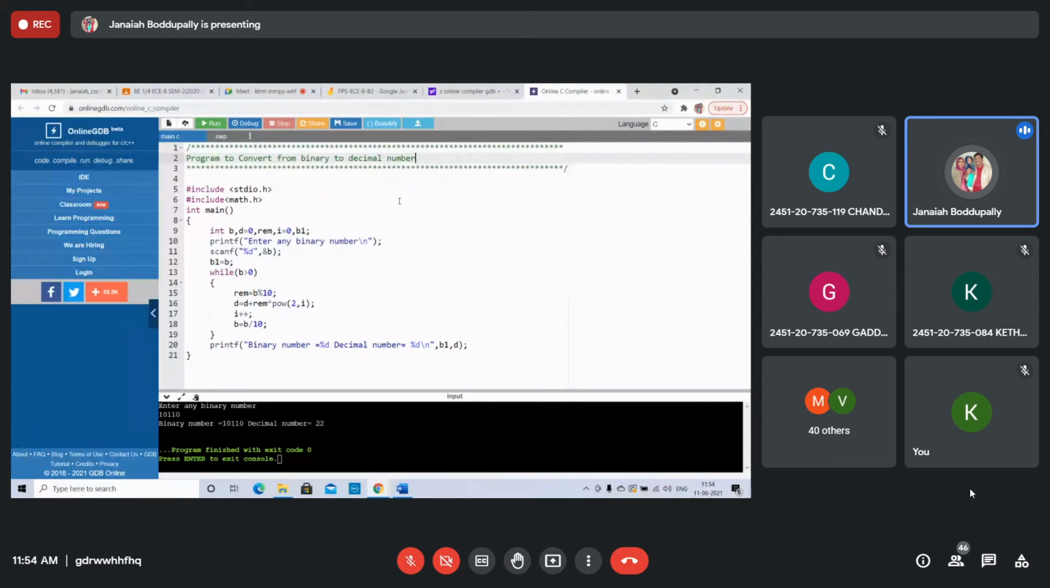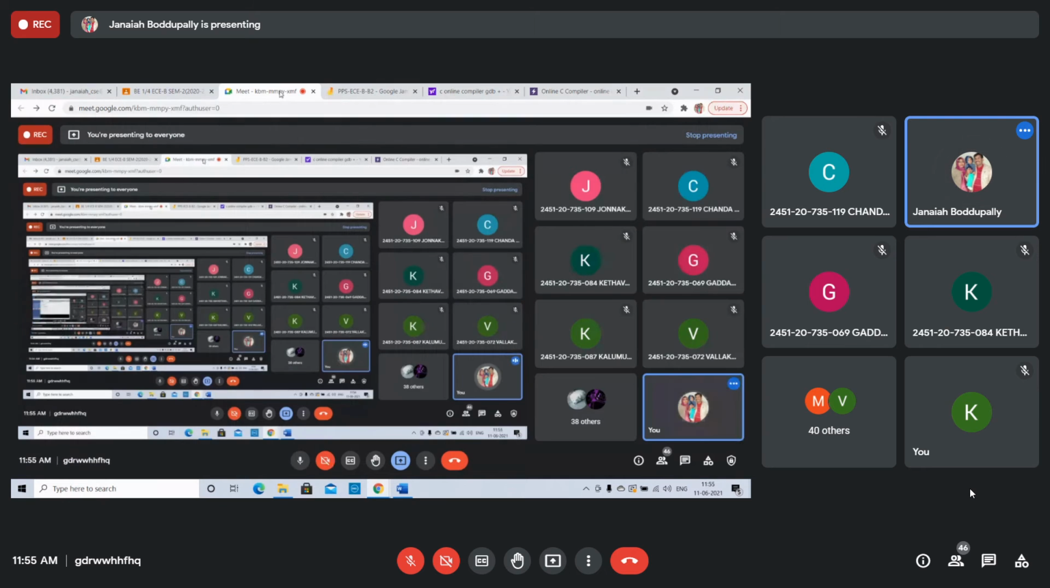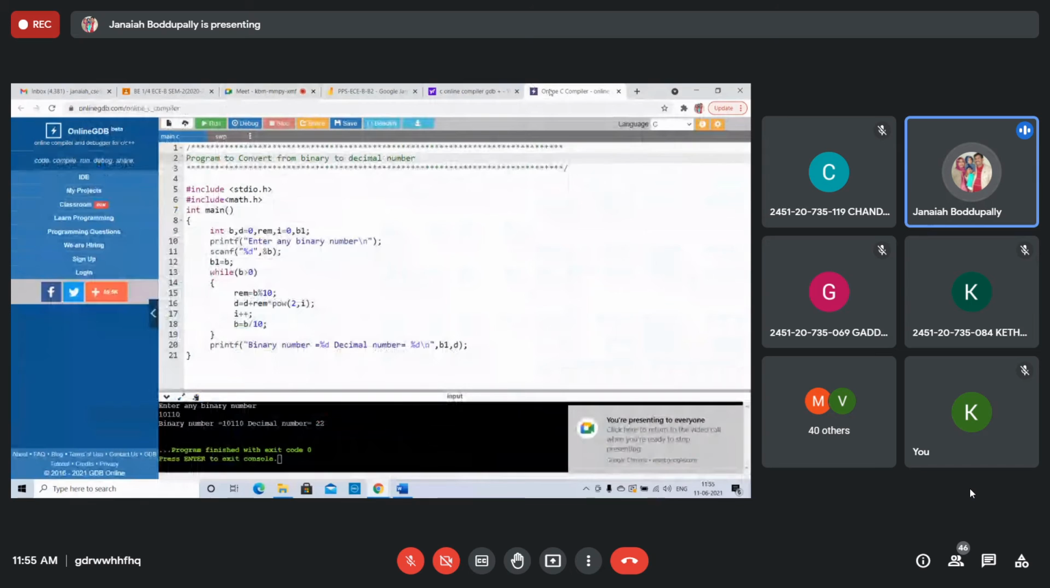Once you understand the logic, then you can write the C program or C plus plus, whatever. Right? Understood this program? All of you. Any doubt? Only 44. Okay, how many have understood? Any doubt in this program? I used a power function. This is a program to convert from binary to decimal. I want decimal to binary.